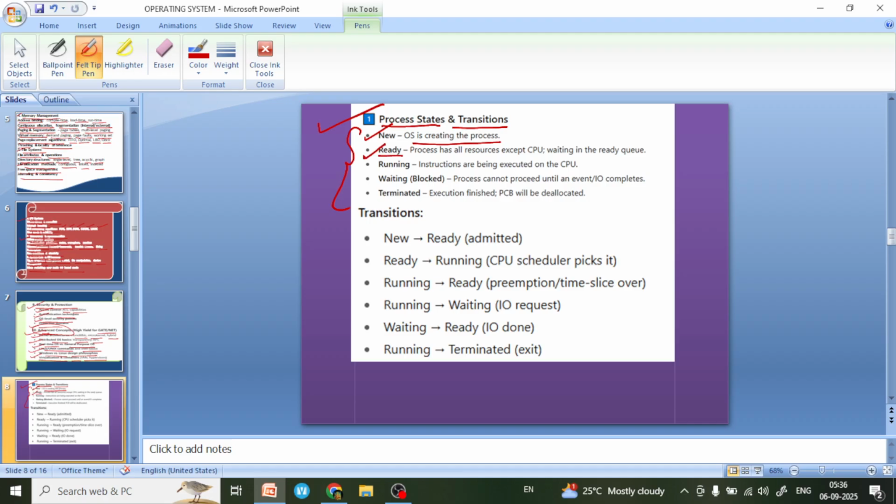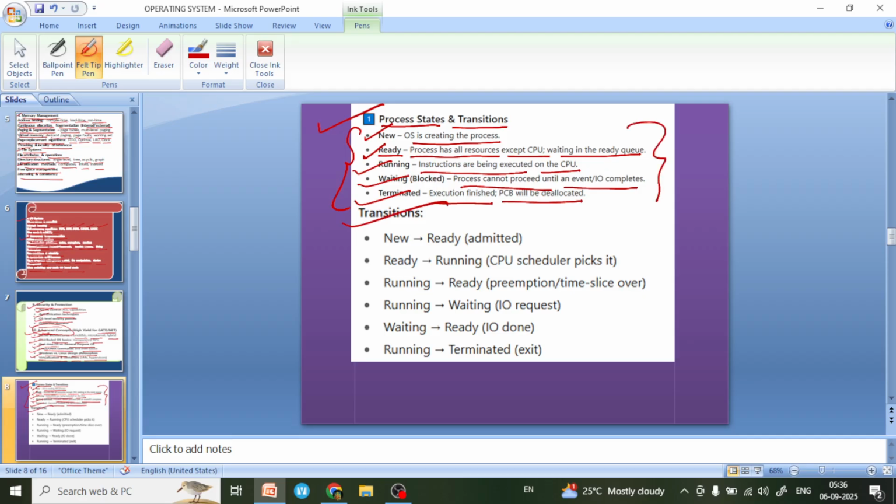In ready state, the process has all resources except CPU and is waiting in the ready queue, and in running state, instructions are being executed on the CPU. In waiting, the process is blocked and cannot proceed until an event, input output, completes. Terminated means execution finished, and the process control block will be deallocated. These are the five states.